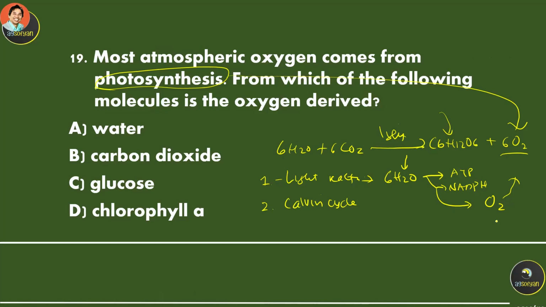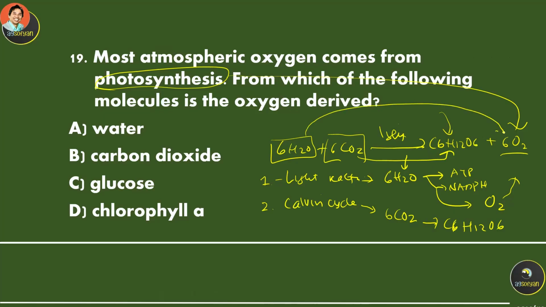While the Calvin cycle is the one that uses the carbon dioxide combined with the RuBP to produce the glucose. So if you trace this reaction, this carbon dioxide is the one that is converted into glucose. The water with the light will be converted into oxygen. So that should be the answer. Oxygen is actually coming from the water.